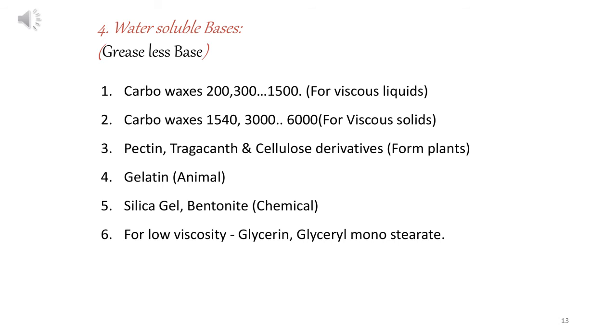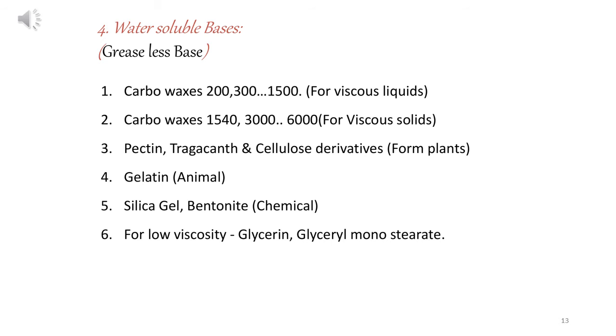The last one is water soluble bases, also called grease-less bases, which means they do not produce a grease-like structure. Examples of this type of base are Carbowax, in grades 200, 300, 1500, 1540, 3000, 6000, and also pectin, tragacanth, cellulose, gelatin, silica gel, bentonite.